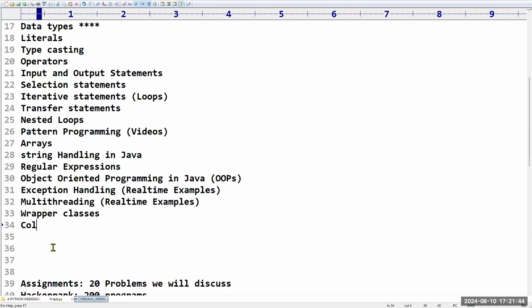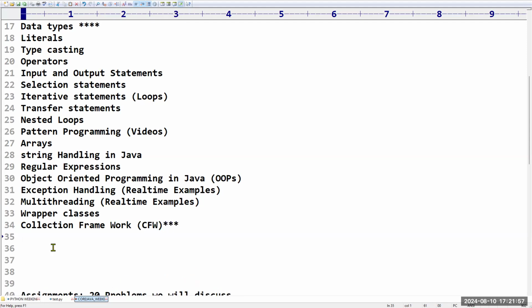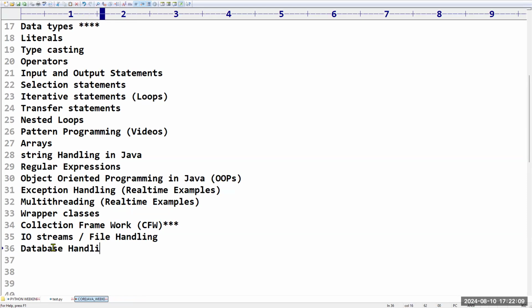Next, we are going to talk about the collection framework, or some people use the word collections. Very, very important topic. After OOPs, we are going to see IO streams, how you can handle file handling, all these things. Next, after that, database handling, like how to store the information, that is called JDBC. Like that we are going to discuss.